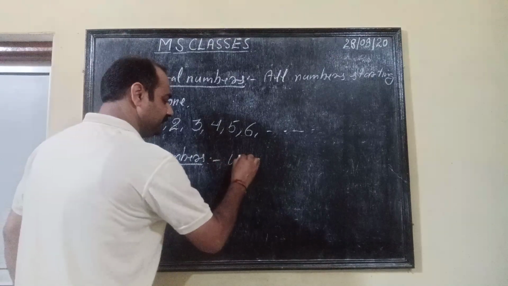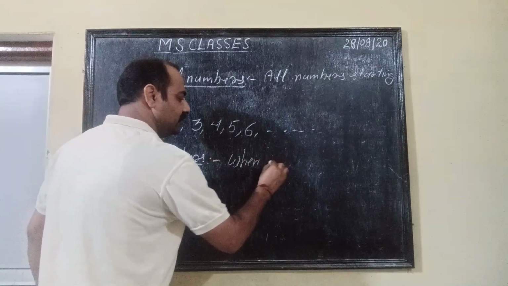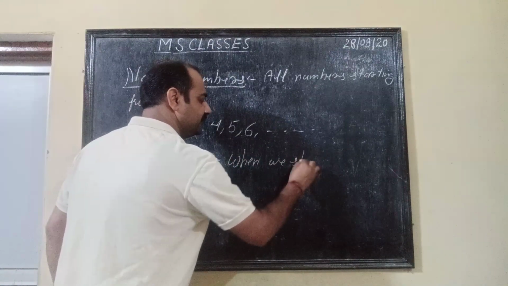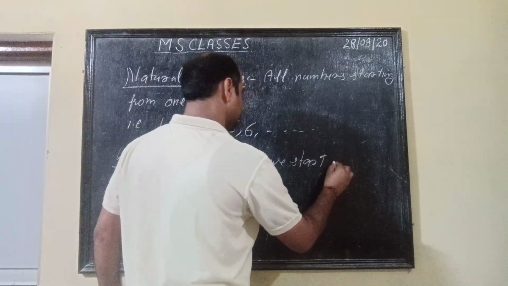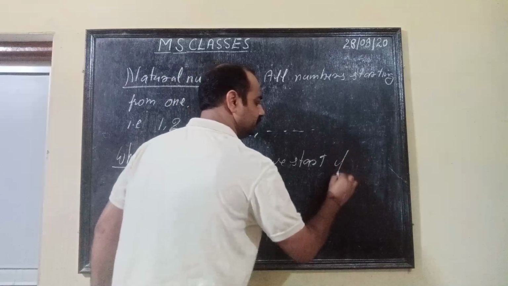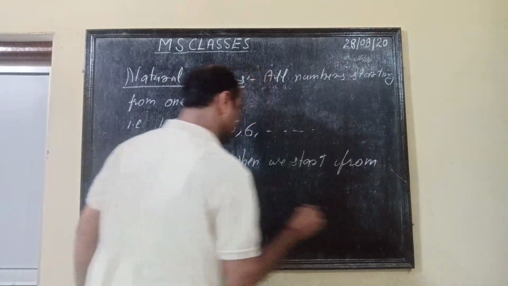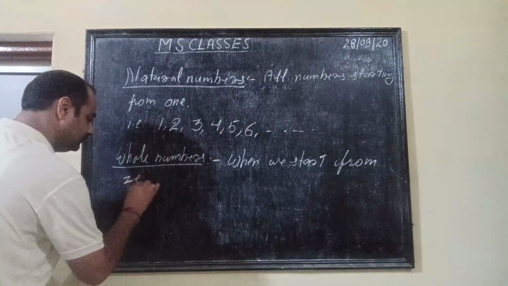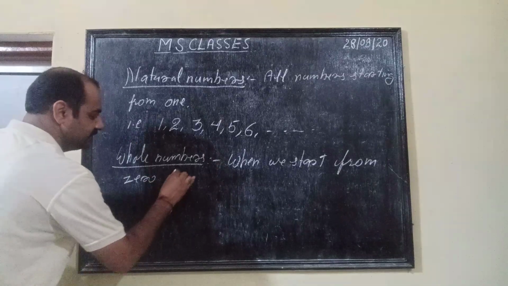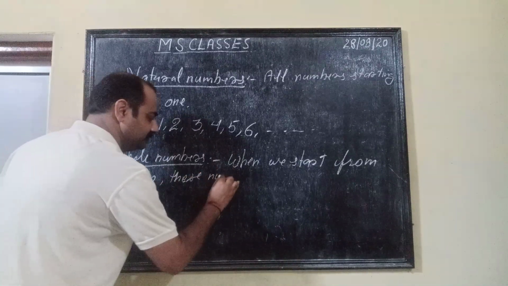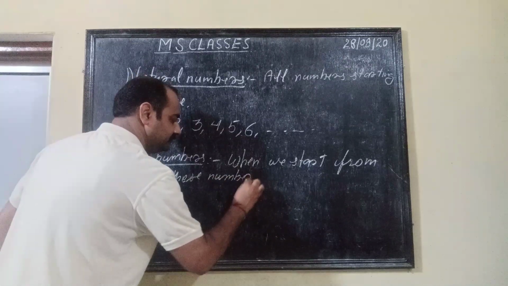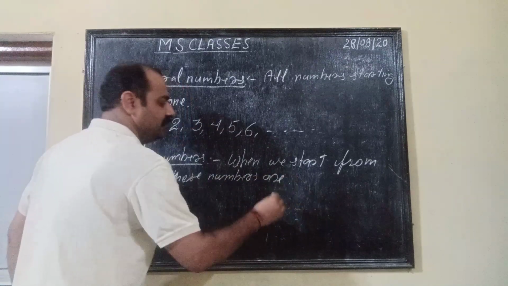So when we start from 0, these numbers are whole numbers.